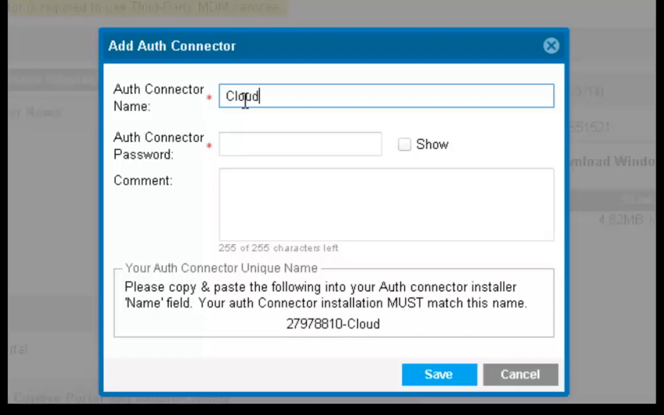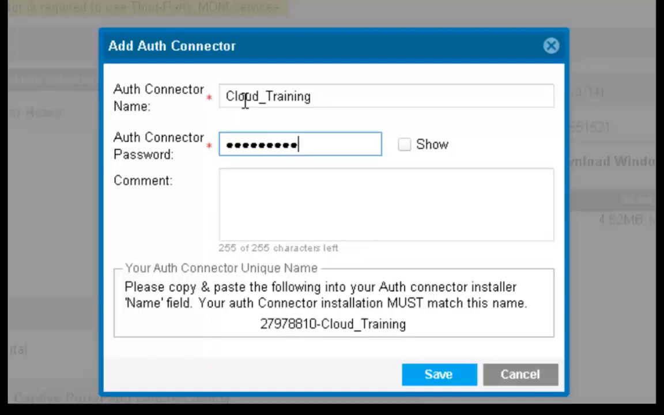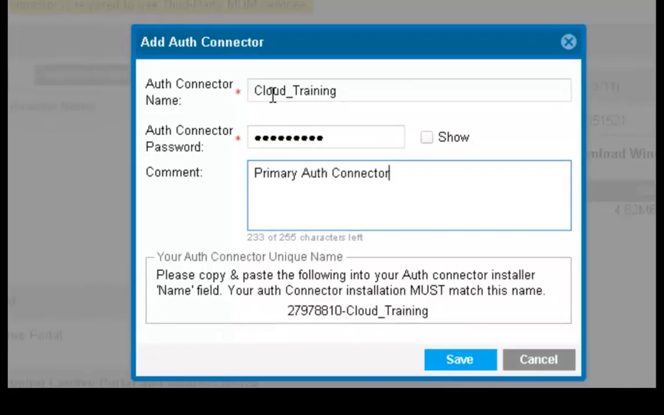You're going to add the name for your Auth connector. For this training, I'm going to call it cloud_training. I'm going to add a password. And in the comment field, I'm going to enter that this is our primary Auth connector. Before you click Save, remember to copy and paste the unique Auth connector name below. This starts with 2797 here.